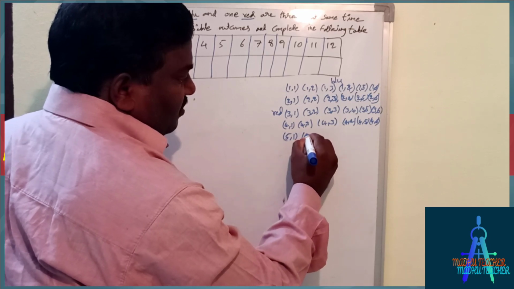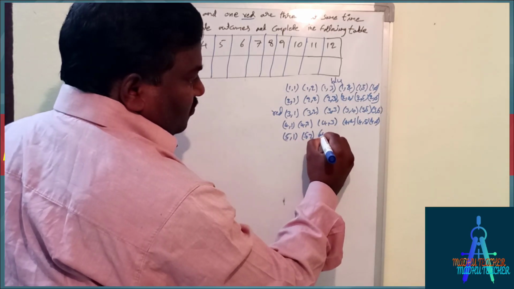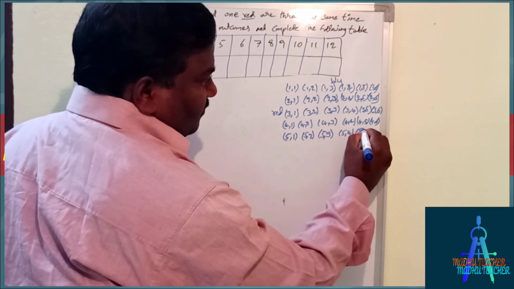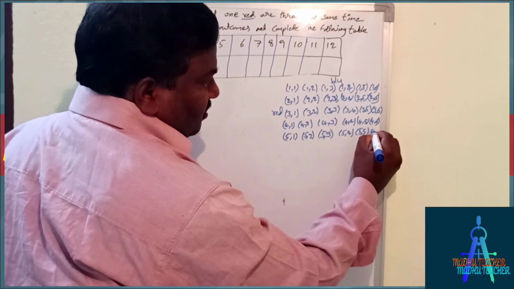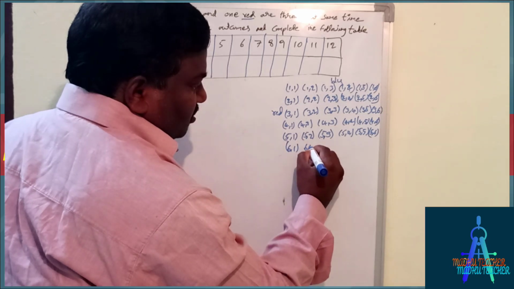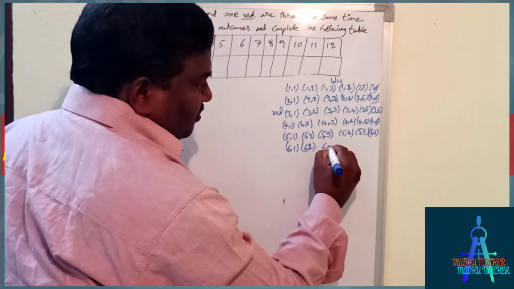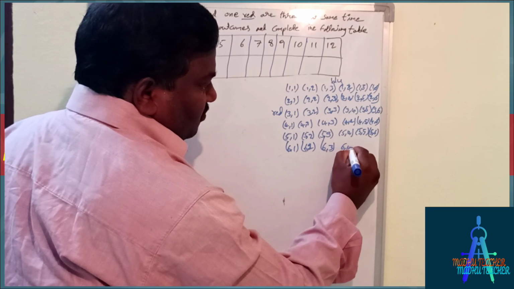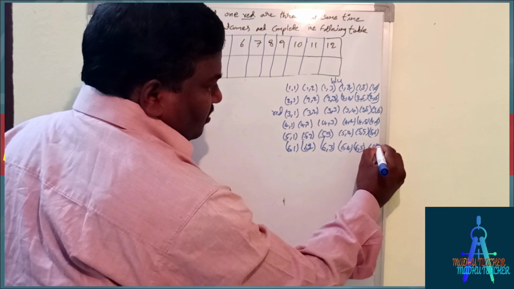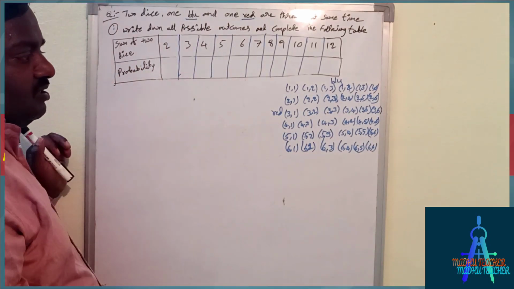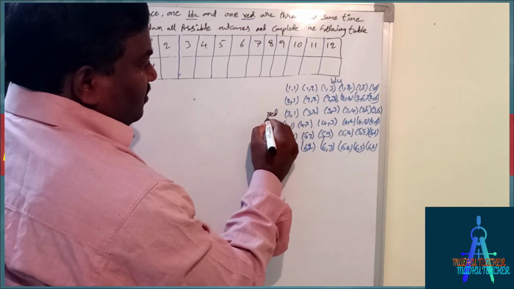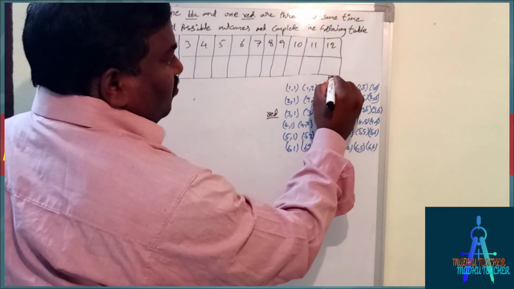Then 5 comma 1, 5 comma 2, 5 comma 3, 5 comma 4, 5 comma 5 and 5 comma 6. So it may be 6 comma 1, 6 comma 2, 6 comma 3, 6 comma 4, 6 comma 5 or 6 comma 6.